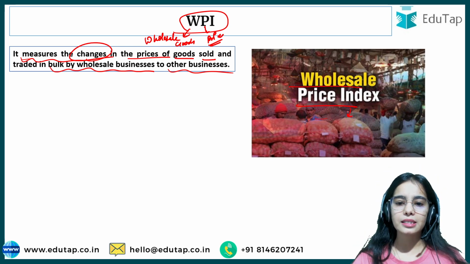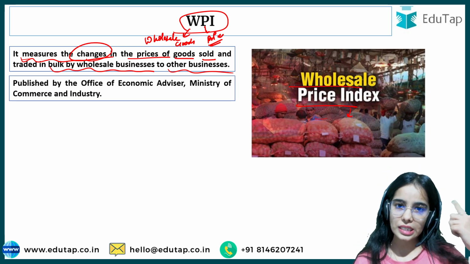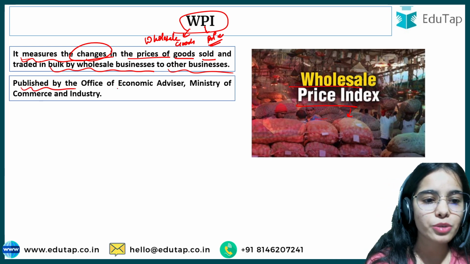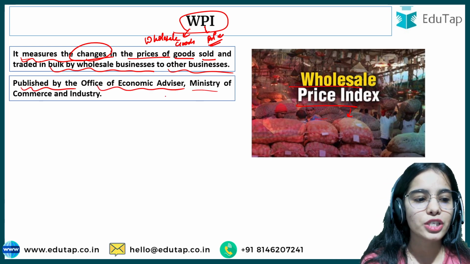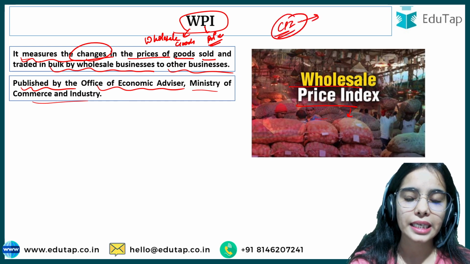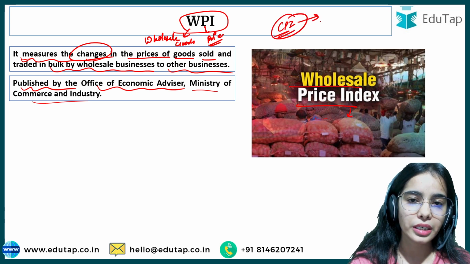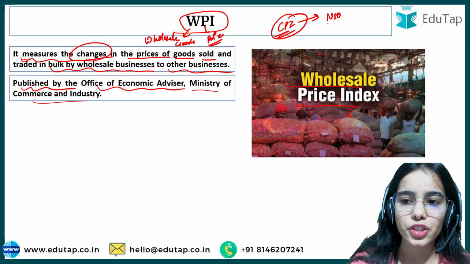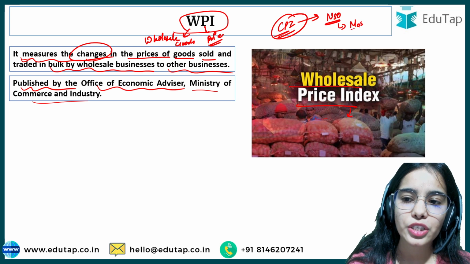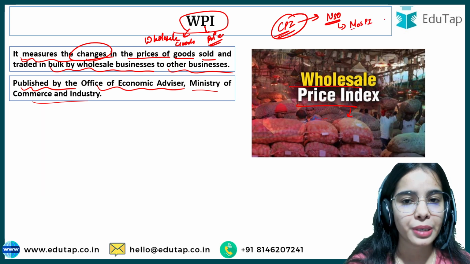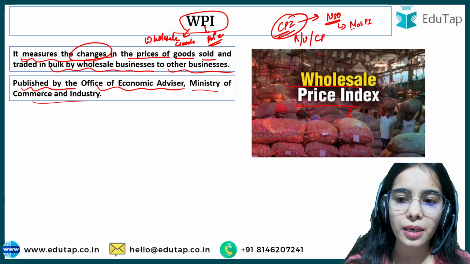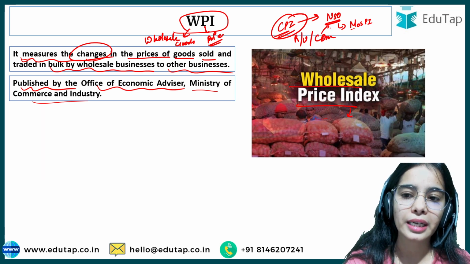Here you can see that this is the wholesale market. So, wholesale price index, the wholesale market. It is published by the Office of Economic Advisor, Ministry of Commerce and Industry. The CPI index is published by the NSO, National Statistical Office, that is under the MOSPI, the Ministry of Statistics and Program Implementation. And the CPI rural, CPI urban, and the CPI combined are released by the NSO.